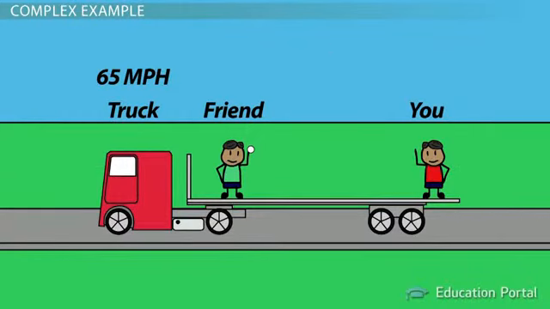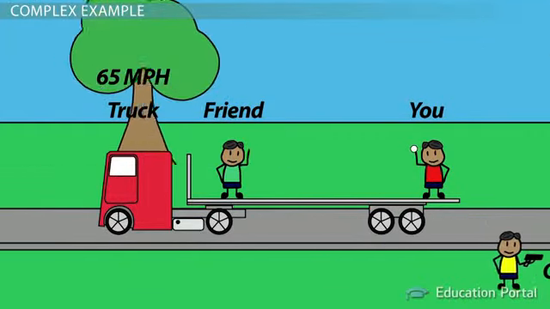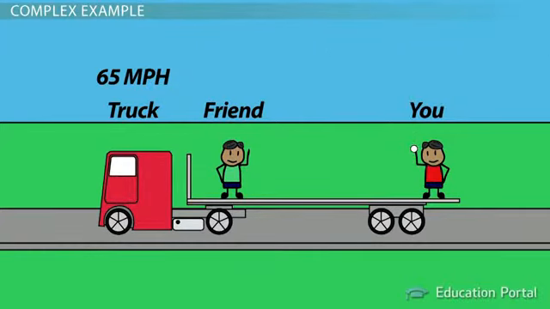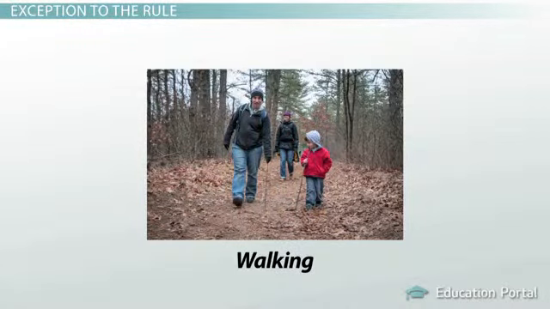How fast will your coach observe your friend's throw? Well, as the ball is moving in the opposite direction of the truck, the velocity will be measured at 25 miles per hour. More accurately, the ball's velocity is 25 miles per hour relative to the road where the coach makes his measurement. The velocity of the ball is subtracted from the velocity of the truck as they are moving in opposite directions. Classical relativity applies to almost everything we observe in our daily lives.